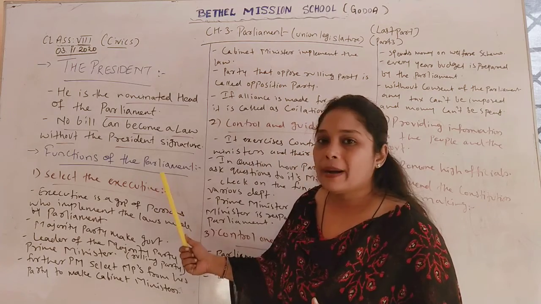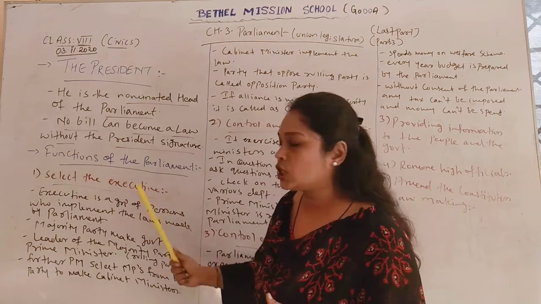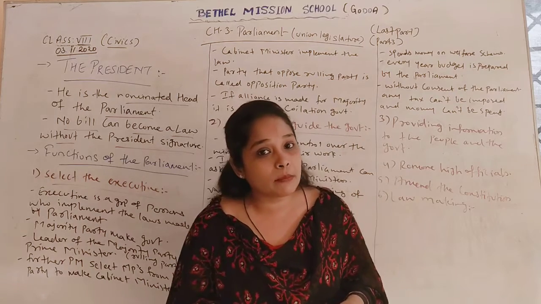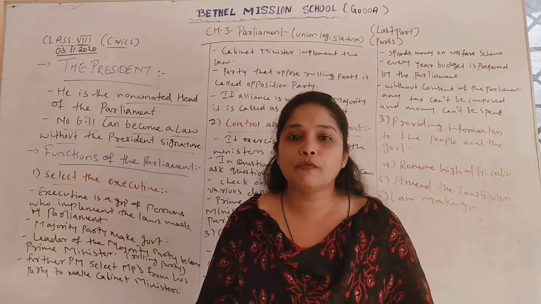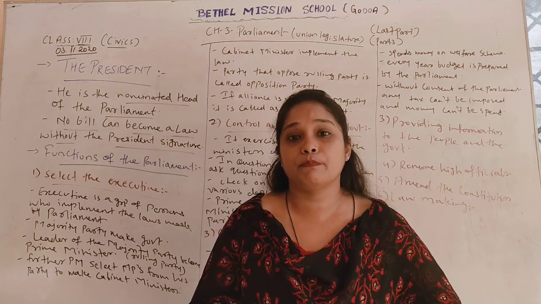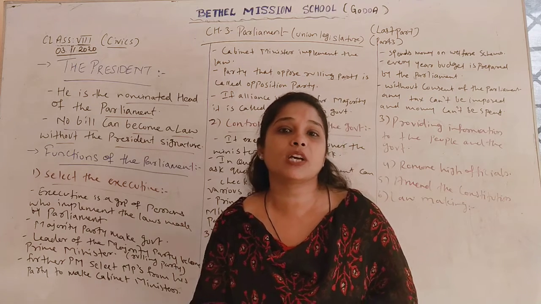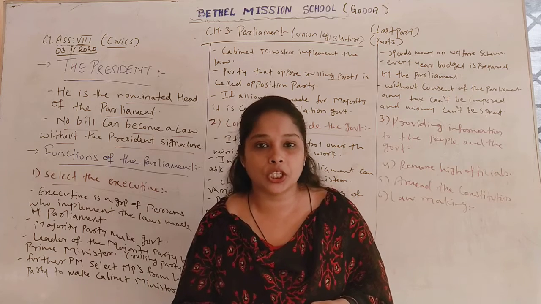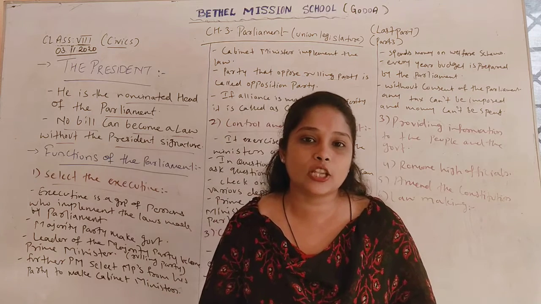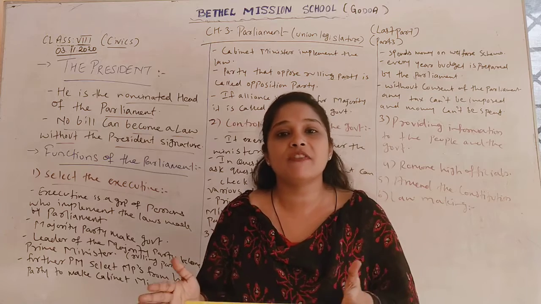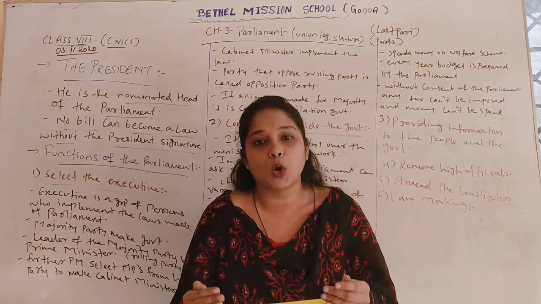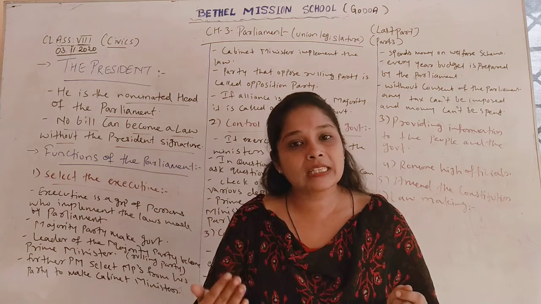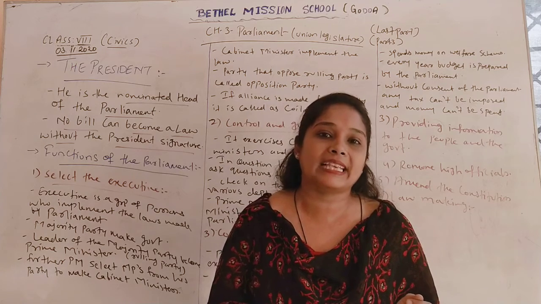First one, Parliament selects the executives. As I have told you, we are following a federalism or federal system. According to federalism, India divides power between three organs of the government, that is legislature, executive and judiciary. Now when we talk about legislature, parliament is a form of legislature who make laws, policies and programs for the country. Now these laws can be implemented by executives.